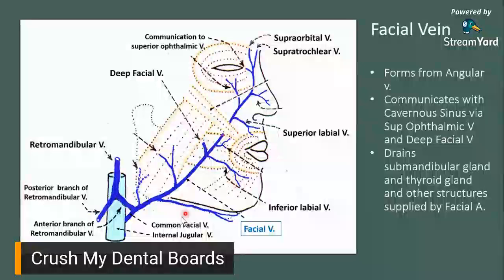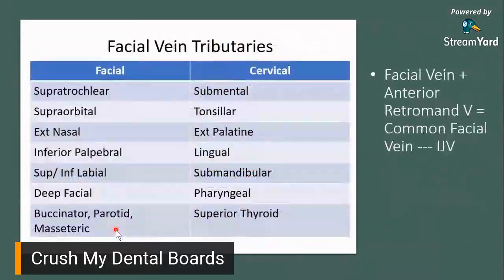So, cervical. So, nandito na siya. Neck area. Okay, so, yun yung mga dinidrain ng facial vein. Submental, when you say submental, nasa chin aspect. So, tonsillar towards the posterior of the oral cavity. And then you have your external palatine, you have your lingual side, submandibular, which is close to the floor of the mouth. And then pharyngeal, superior thyroid. And on the right side, right here, the facial vein,